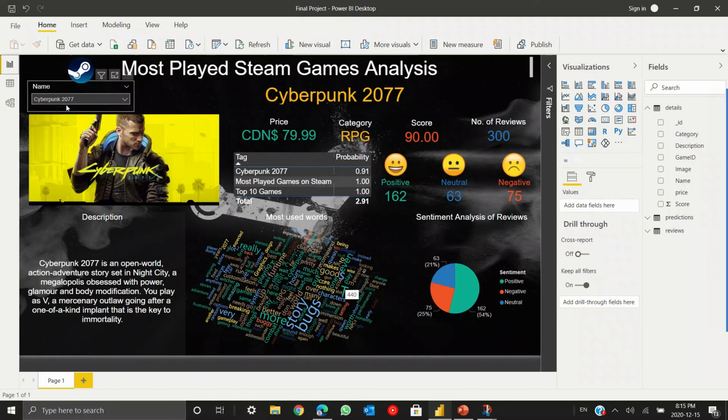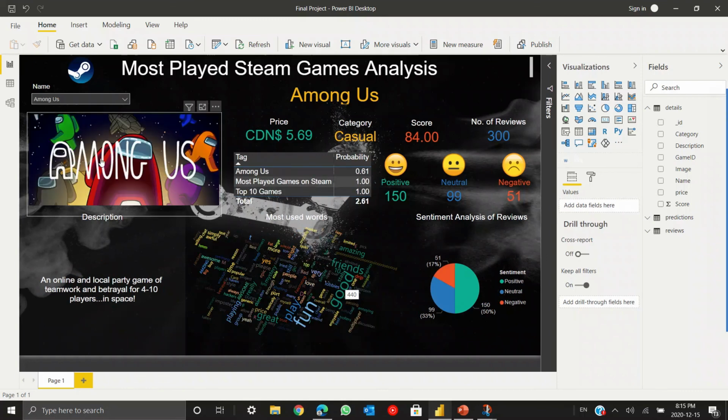Our dashboard is dynamic, so we can select any game from it. Let's say if we select Among Us, everything will change: the image, the description, the word cloud, the tags. These are the tags for the image recognition, which says that this game belongs to Among Us. And this is the category, which now changes to casual. And the score changes to 84, and the sentiment changes to positive for this game as well.